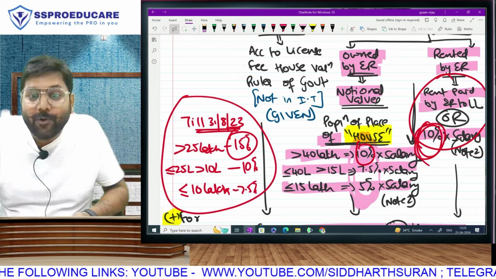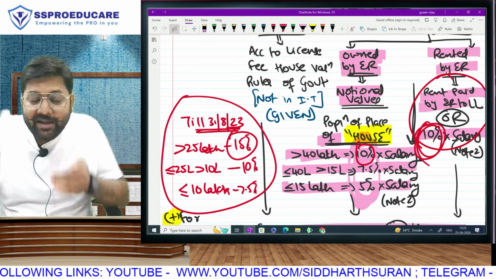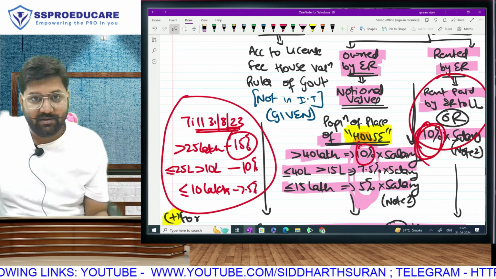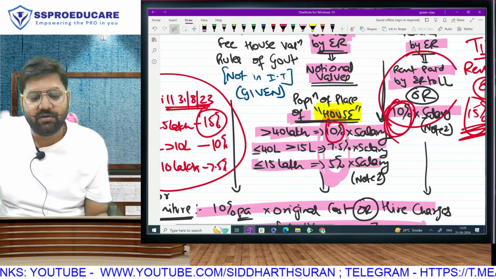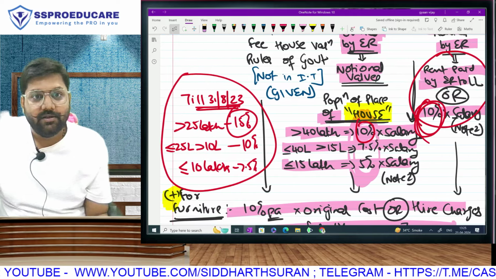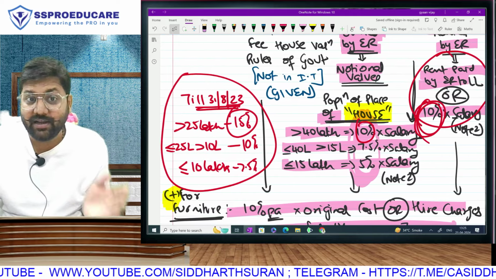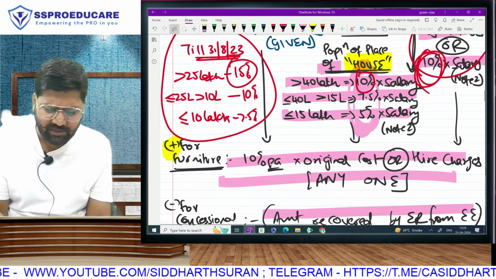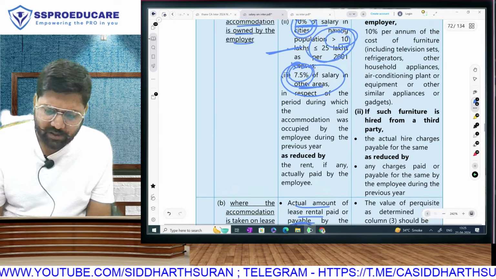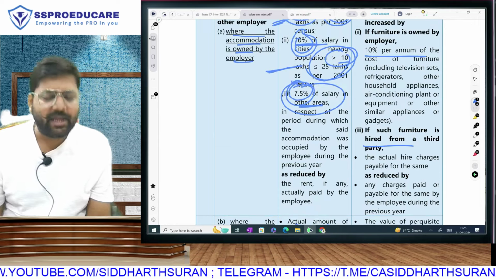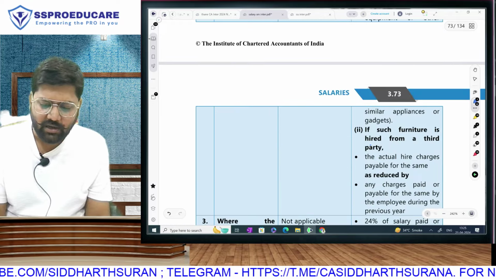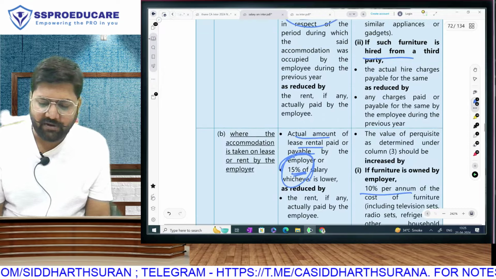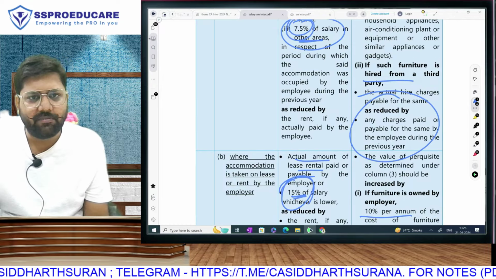Now I am teaching you the old law till 31st August. 7.5, 10 and 15 if owned, and rent paid or 15% of salary, whichever is lower if rented. This is what we have studied as far as the old law is concerned. The rest of it is same. In the old law also, it was add value of furniture, 10% of cost or hire charges. Rented house also 10% of cost or hire charges. Any amount recovered from the employee will be subtracted because we talk about concessional rent.